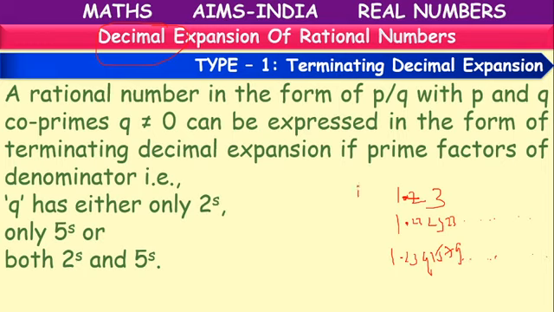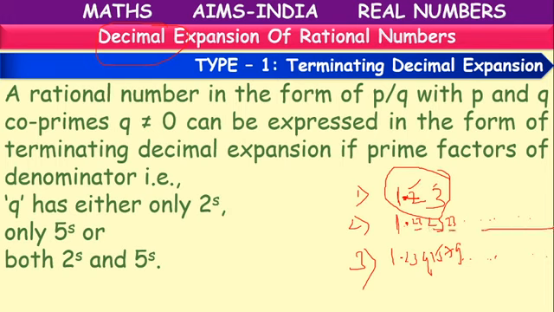We have three decimals like this. In the first case, 1.23 means after the decimal point, after two places, its value terminated. So it's an example of a terminating decimal. After some places, its value will stop. That is a terminating decimal.